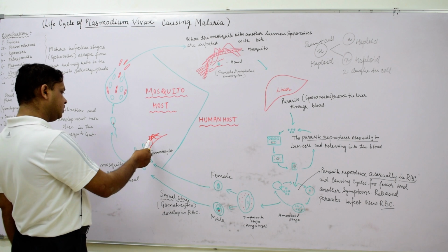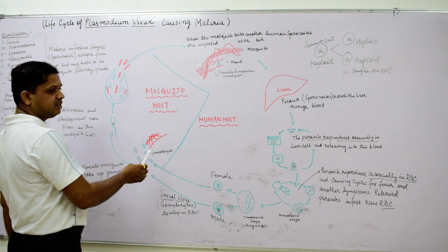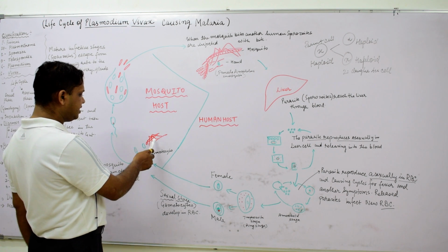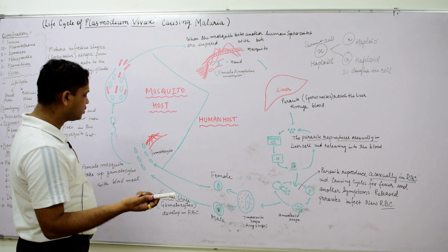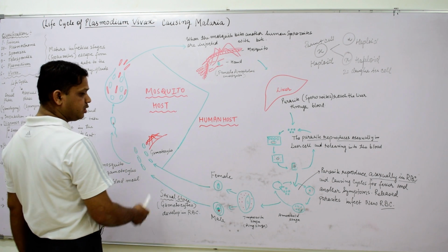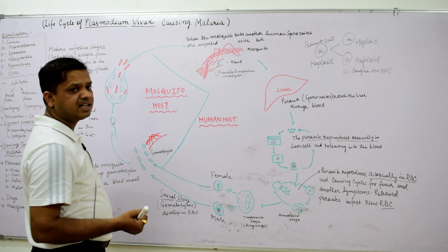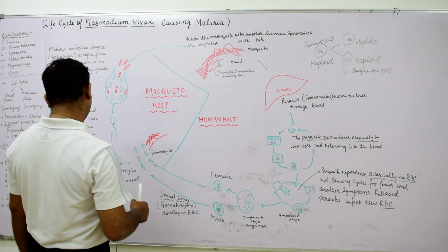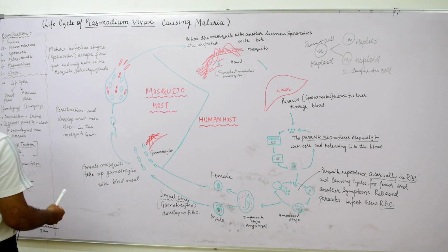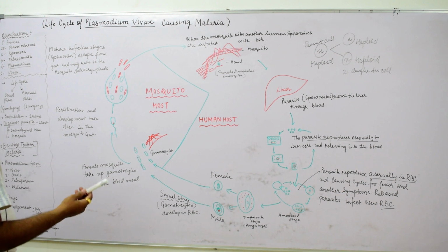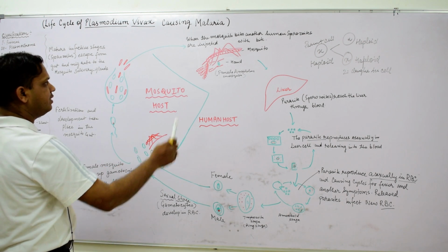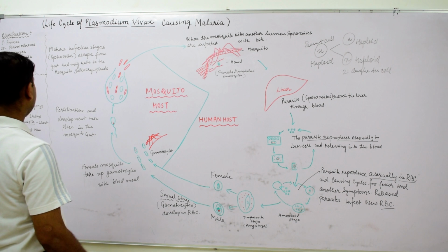Then the blood is drunk, or absorbed with the help of pseudopodia, inside the female anopheles mosquito, where the male and female gametes, called gametocytes, enter the body of the mosquito, right. So the mosquito has the sexual phase. The sexual phase takes place inside the mosquito, and the asexual phase takes place inside humans.